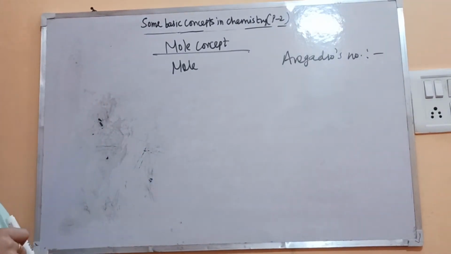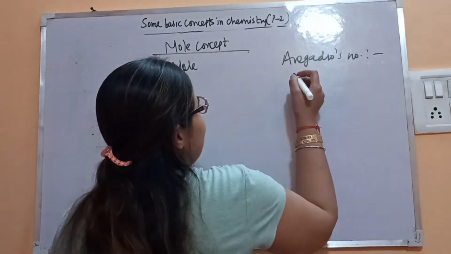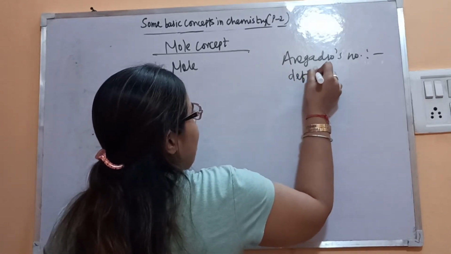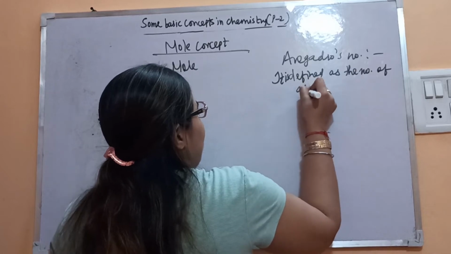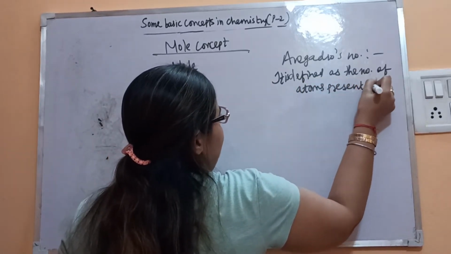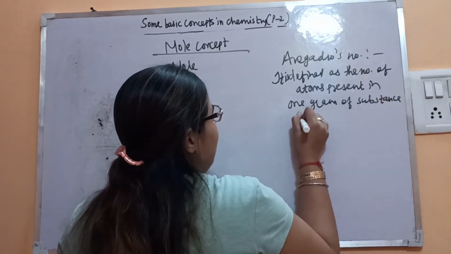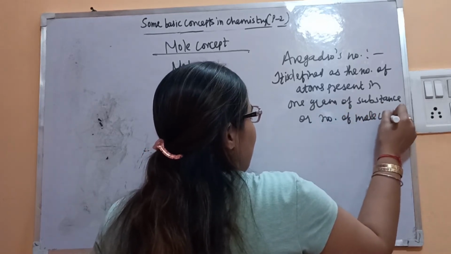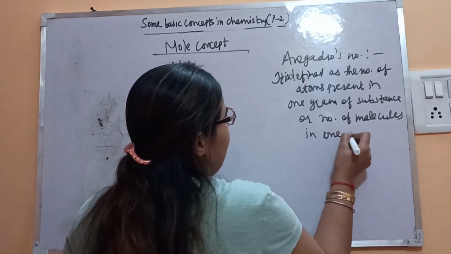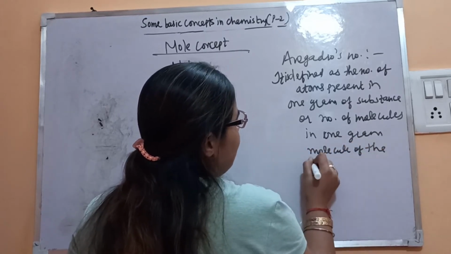It is defined as the number of atoms present in 1 gram atom of the element, or the number of molecules in 1 gram molecule of the substance.